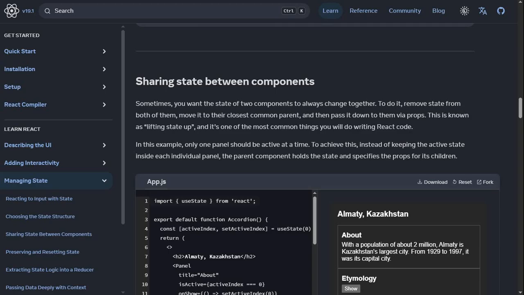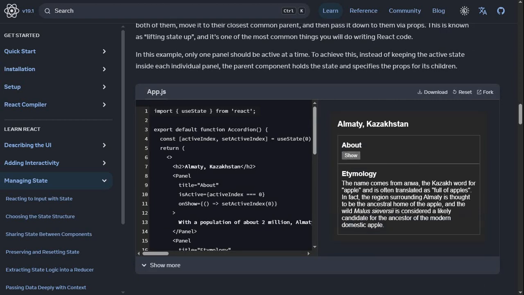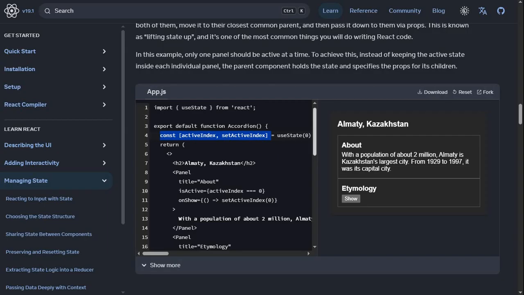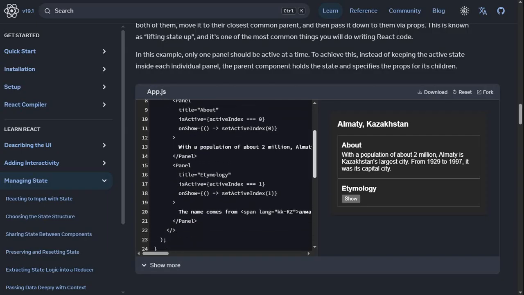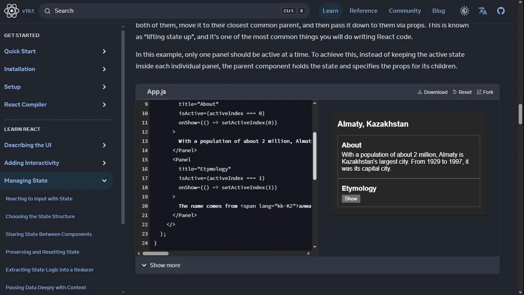To achieve this, instead of keeping the active state inside each individual panel, the parent component holds the state and specifies the props for its children. Yeah, this makes sense. So the two cards, only one is active. The accordion holds this active index, which is 0, and it's going to be passed by default. If it's 0, then by default it's number 1, because arrays are 0-index based, so 0 is actually number 1.